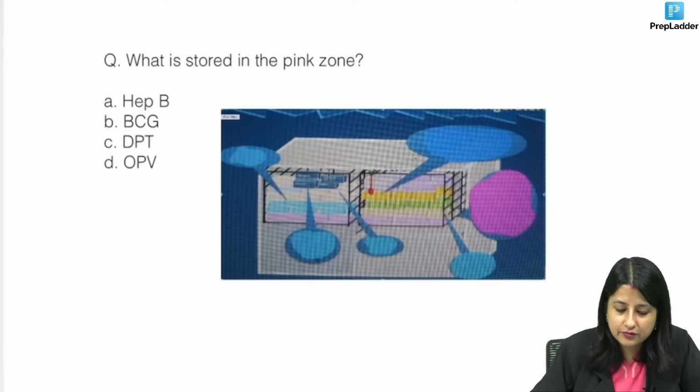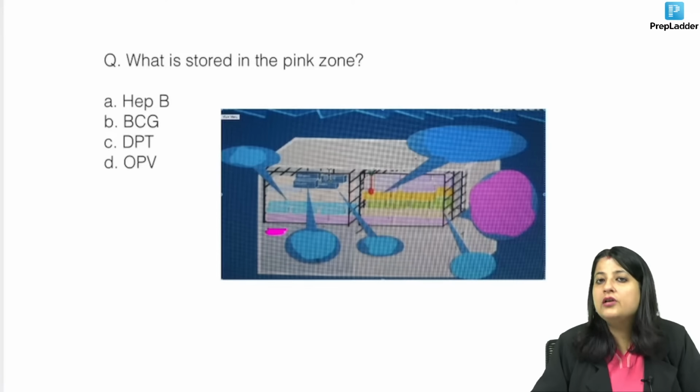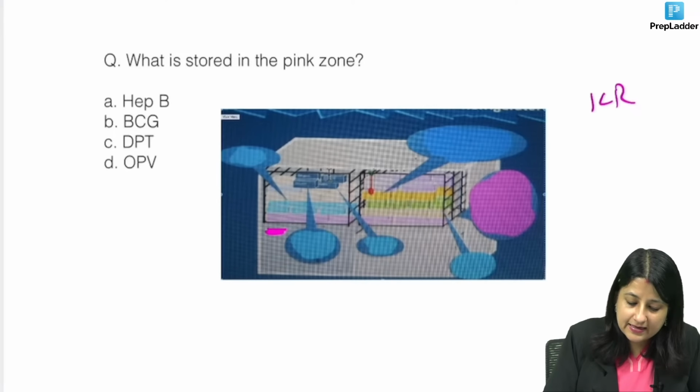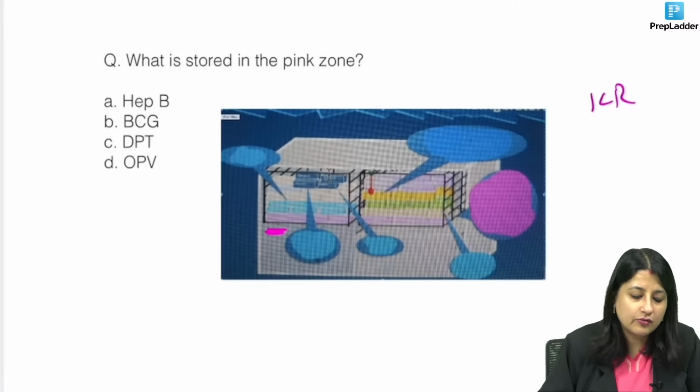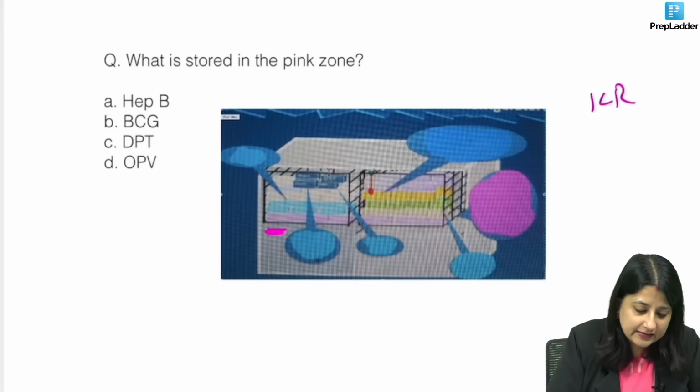What's the answer to this? What is stored in the pink zone? Can you see this pink color? Tell me. What is this instrument? I hope you all know this equipment is an ILR. Now, what is it that you place at the bottom of the ILR? You can also get an order to keep the vaccines in an ILR. So, what is it that you place?